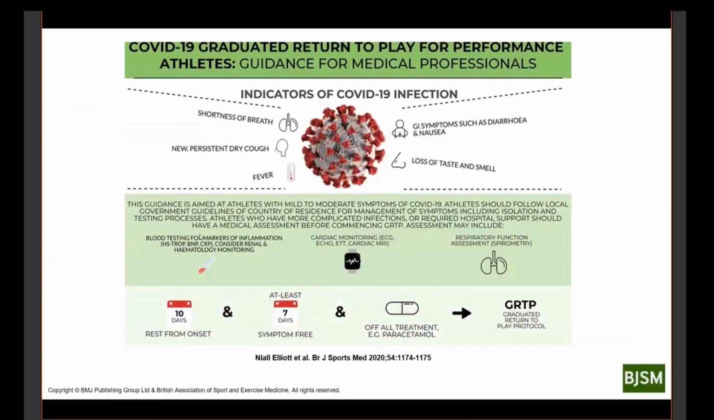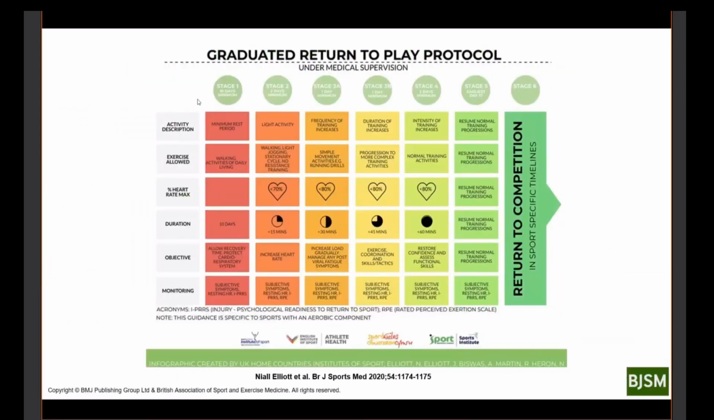The British Medical Journal is the one that really put this into practice, and they made this GTRP, Graduated Return to Play Protocol, which they call 6 stages. The AAP calls it 5 stages. Basically, this stage 1 or stage 0, no rest.